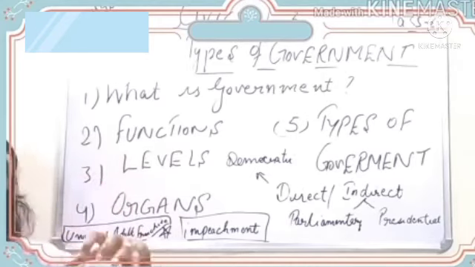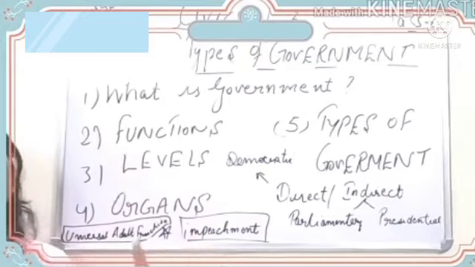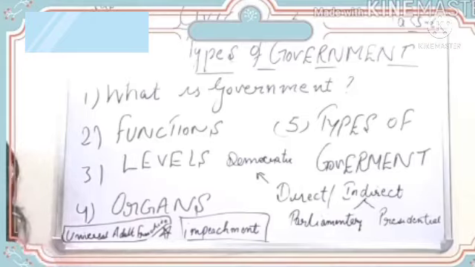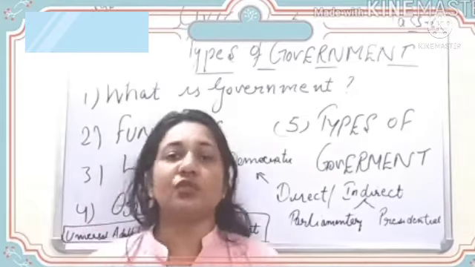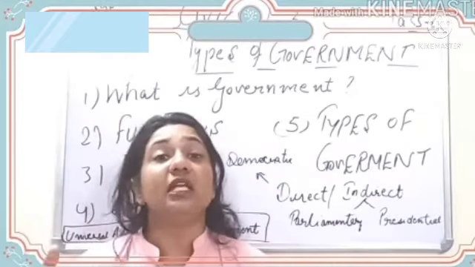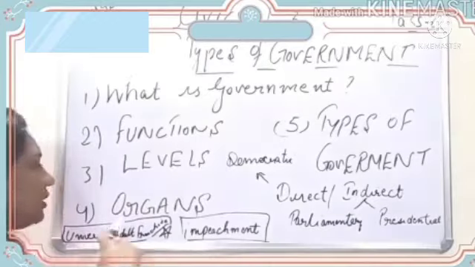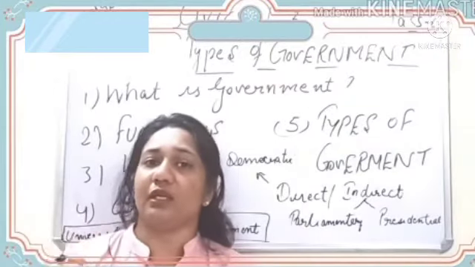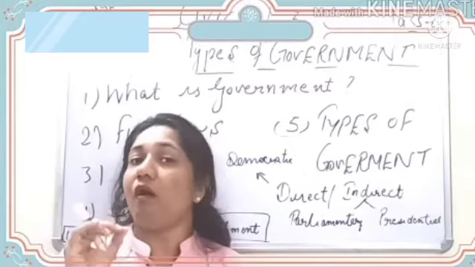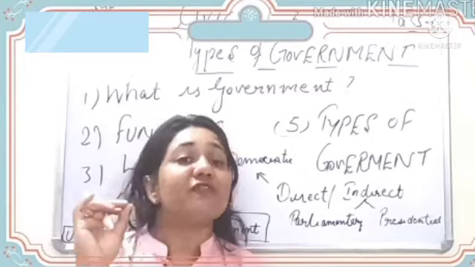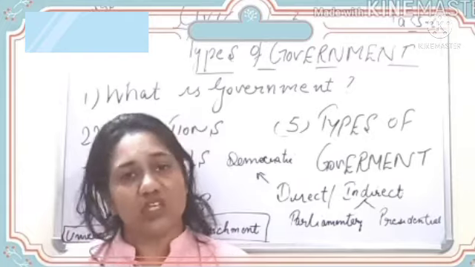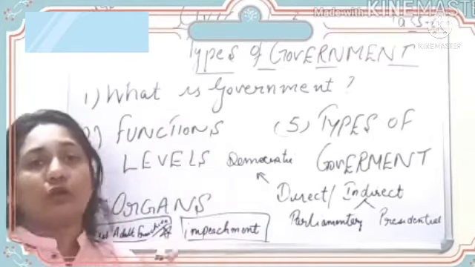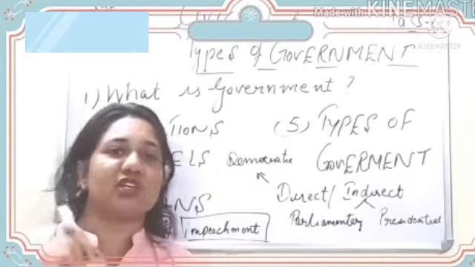He should know what he is doing and what he is doing that for. उसका purpose क्या है उसको सब पता होना चाहिए. So he should not be insane. So these are the three criteria for your universal adult franchise, and it should not be on the basis of any inequality. All citizens, irrespective of caste, color, religion, region, have the right to vote if they follow the three criteria that I have just told you.